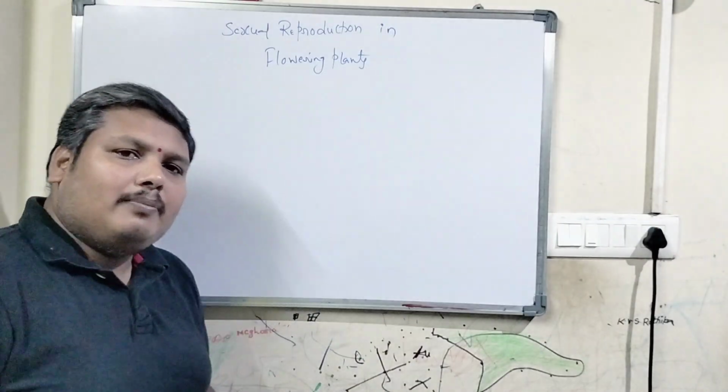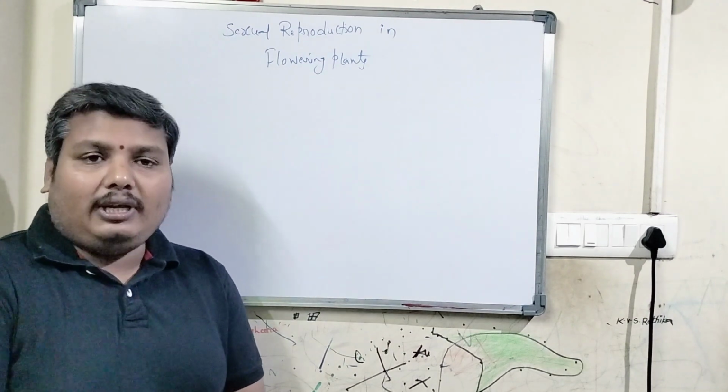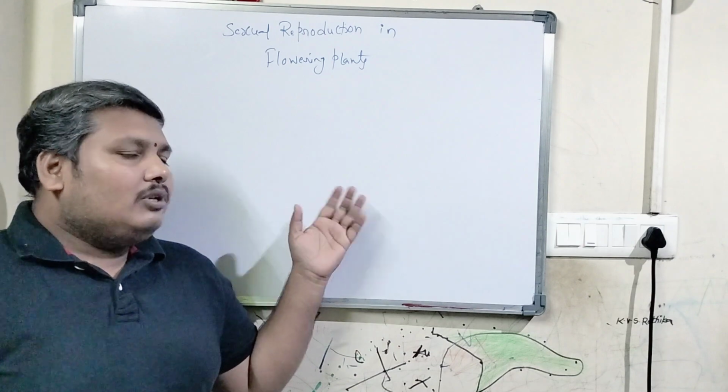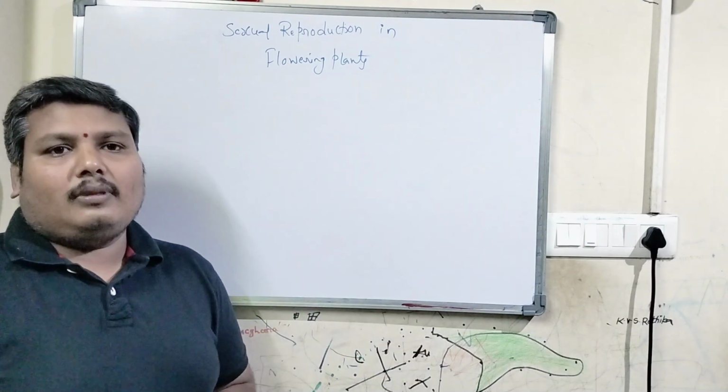This is a very important lesson, and in terms of need, it carries a lot of weightage too.